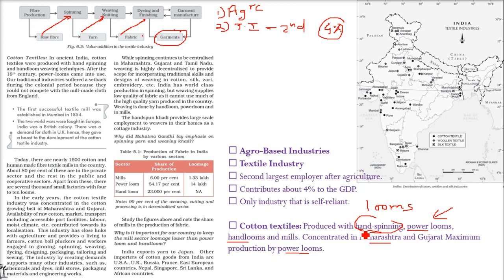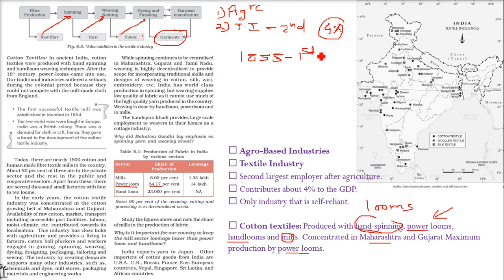You might be thinking that cotton textile may be produced more in the mills rather than the power looms, but we have a 54.17% share of production through power looms. So the first successful textile mill was established in Mumbai in 1854.